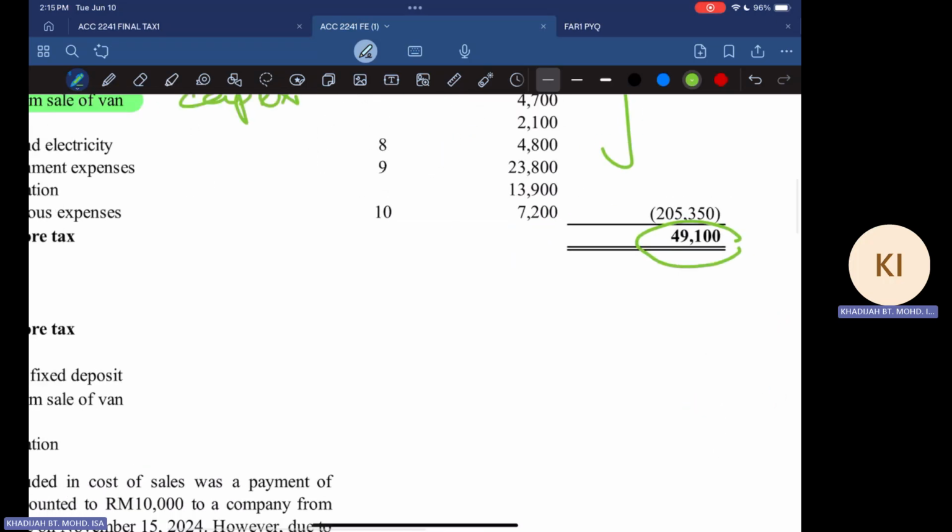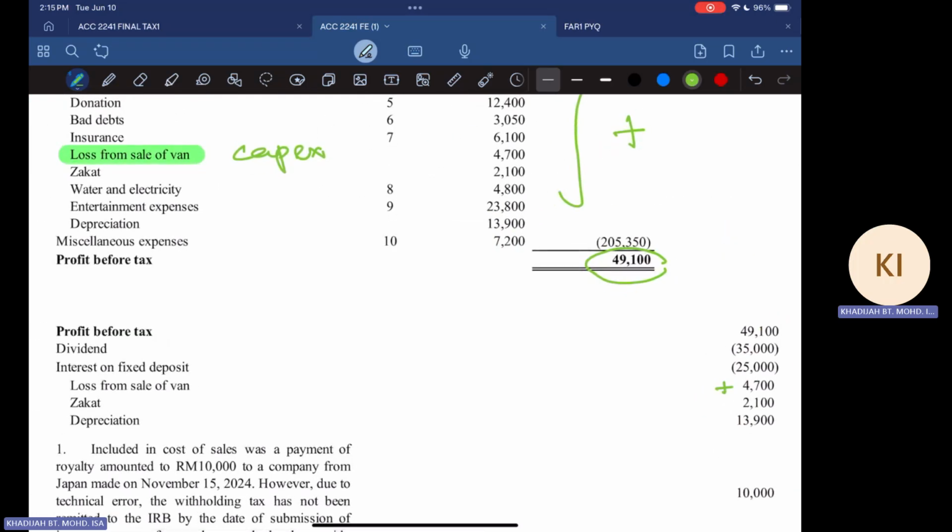So that is loss on your van, and then we also have your zakat. Okay, so zakat here also has to be adjusted, because zakat is not an allowable expense. It's not incurred in the production of income. So that's why it's not allowed. So you have to, again, add back, right? But then the zakat here is given as a deduction later in arriving at your chargeable income. Sorry, this one is an individual, but zakat paid by the company, all right, that will be given as a deduction later. Yeah. All right.